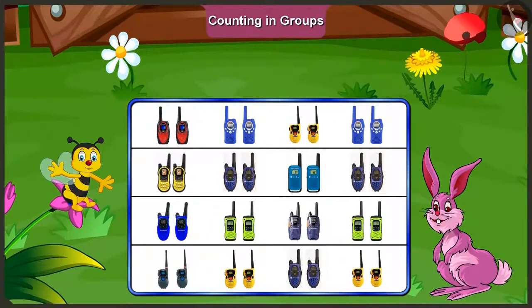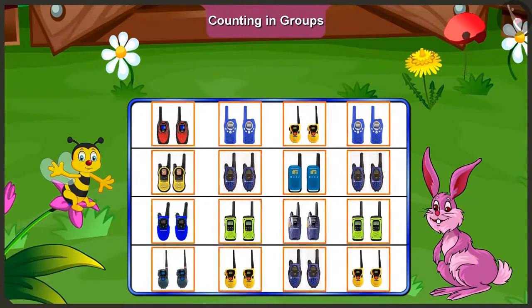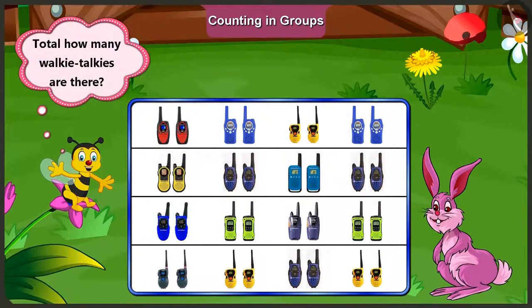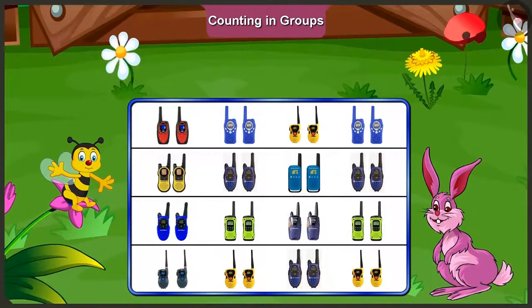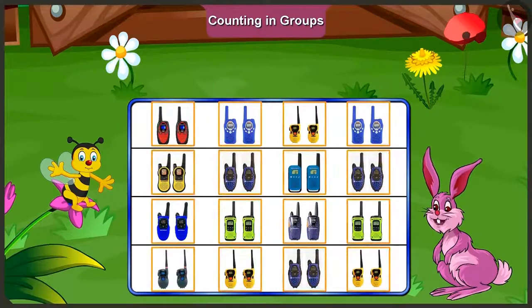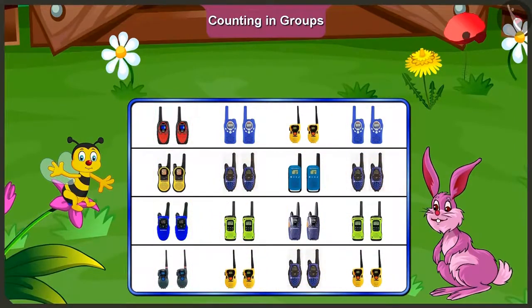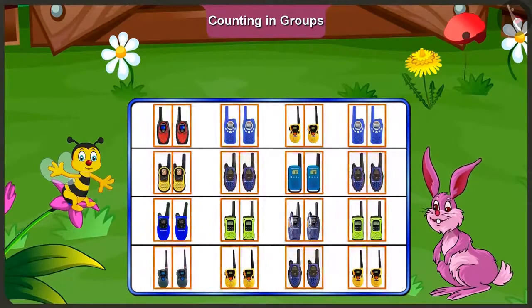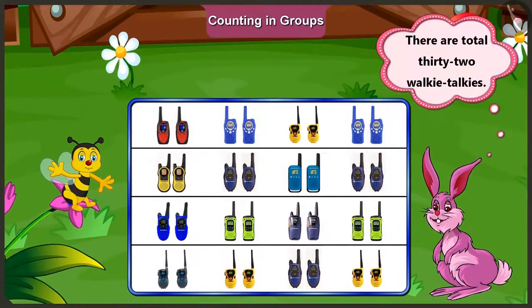Yes, Bunny, now tell us that if there are 16 pairs of walkie-talkies, then how many walkie-talkies are there in all? Every pair has 2 walkie-talkies. That means there is a total of 32 walkie-talkies.